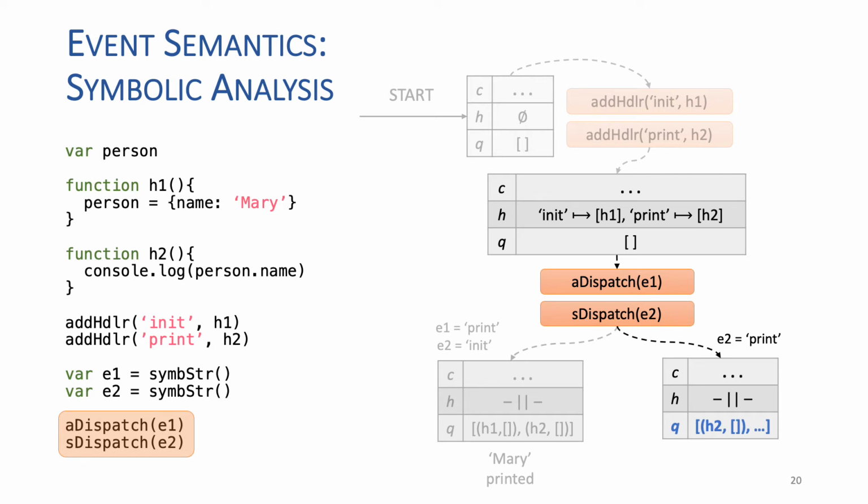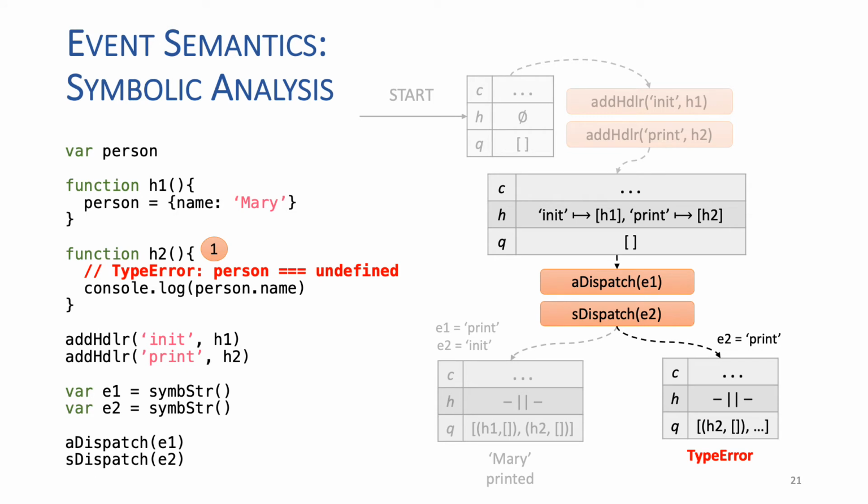Let's now consider the case in which E2 is the string print. The value of E1 doesn't matter in this case, as the handler h2 is enqueued and executed immediately. Observe that in the handler's queue we now have h2 placed at the front. So, as we haven't executed the handler h1 first, the variable person is still set to undefined, leading to a type error when the program tries to access the name property.